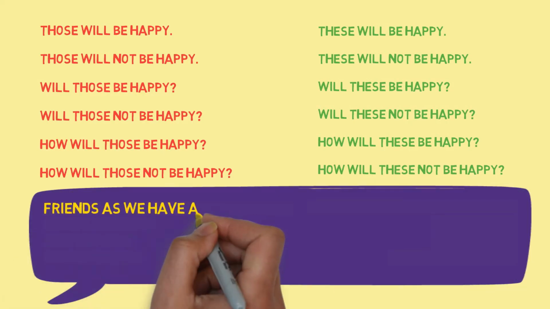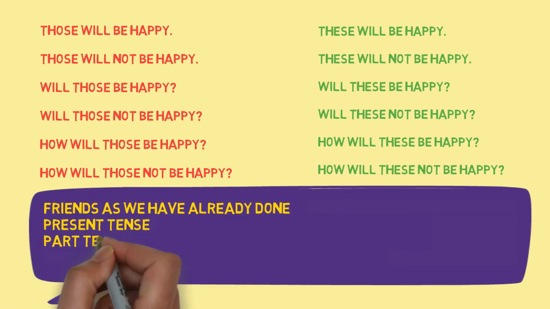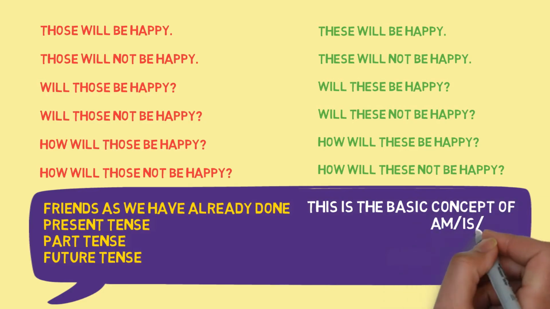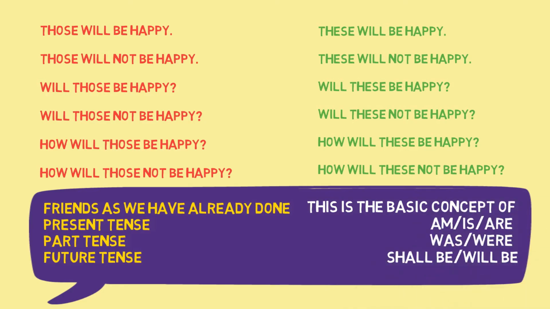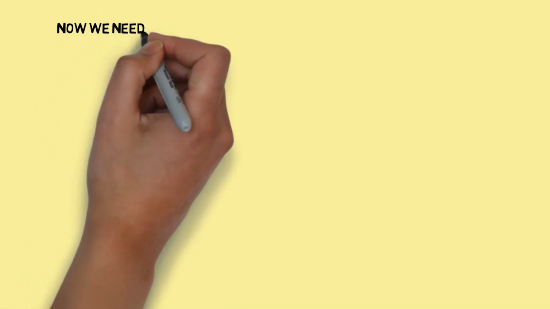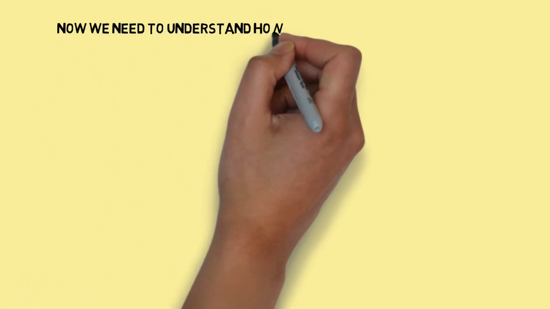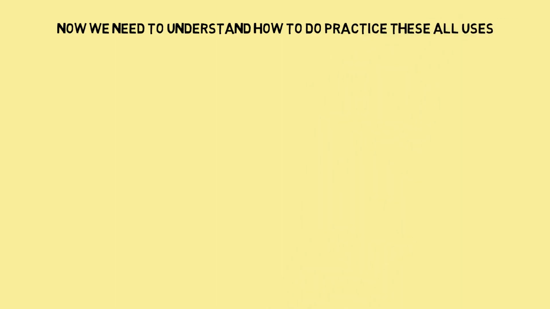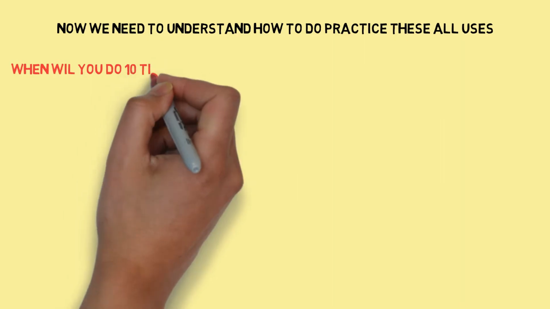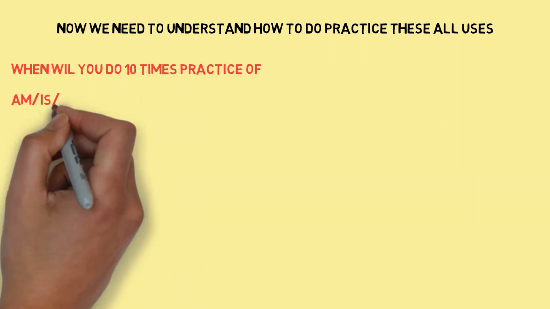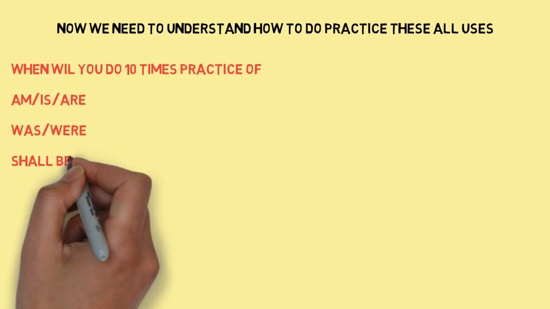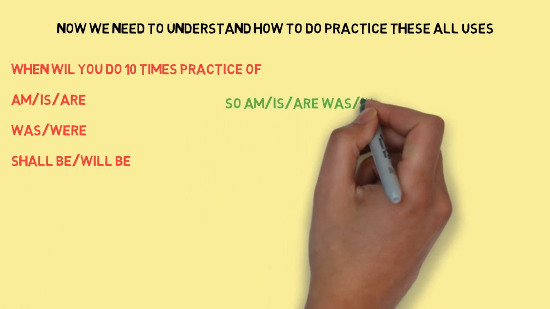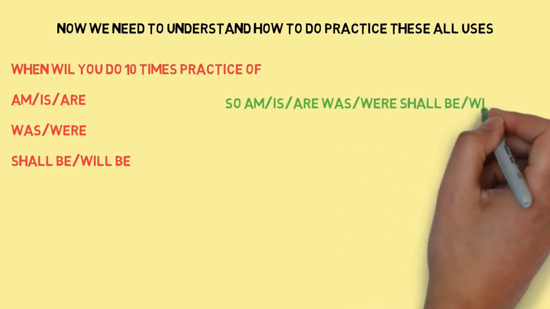Friends, as we have already done the present tense, past tense, and future tense, this is the basic concept of am, is, are, was, were, shall be, will be. Now we need to understand how to practice all of these uses. When you do 10 times practice of am, is, are, was, were, shall be, will be.